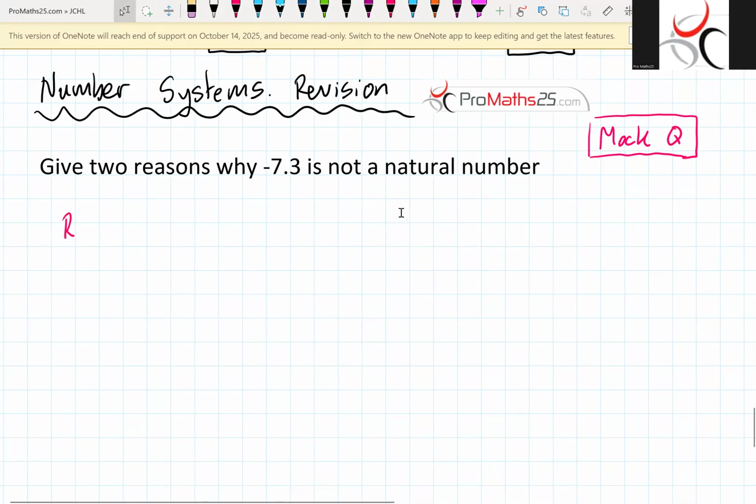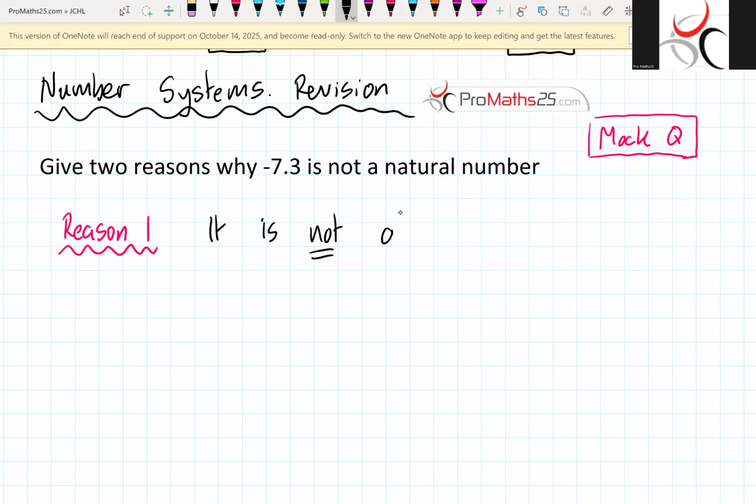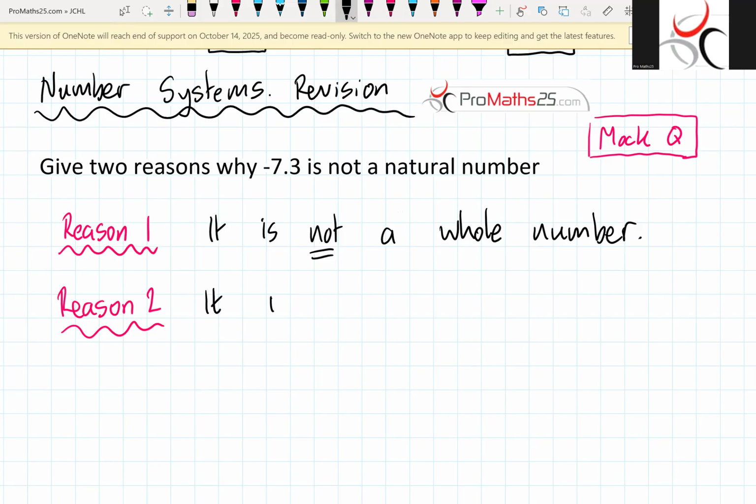And I suppose if we were to be very explicit about it, reason 1, what would reason 1 be? It is not a whole number. So that's the first reason. It is not a whole number. Reason 2 then. I see a few students putting it in, good. It is not a positive number.